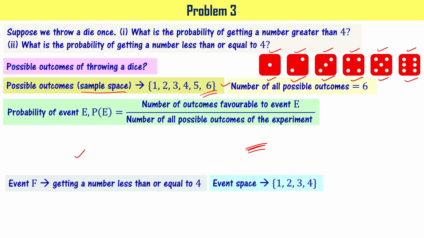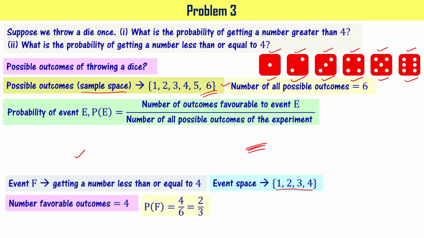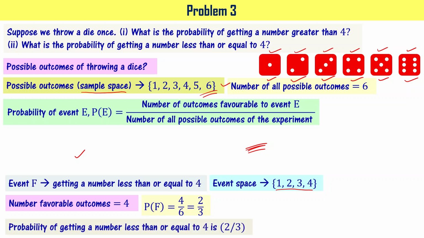So event space is going to have these 4 numbers, 1, 2, 3, 4. So I can say that the number of favorable outcomes for this event F is 4, right? So probability is going to be 4 by 6, that is equal to 2 by 3. So now I can say that probability of getting a number less than or equal to 4 is 2 by 3, right?